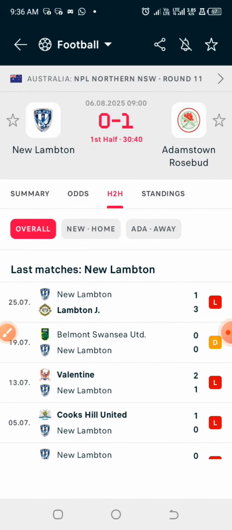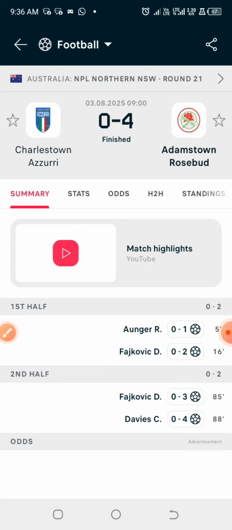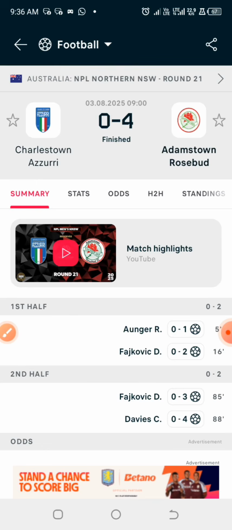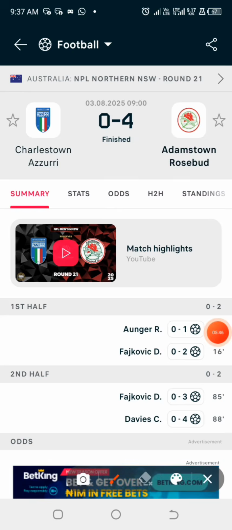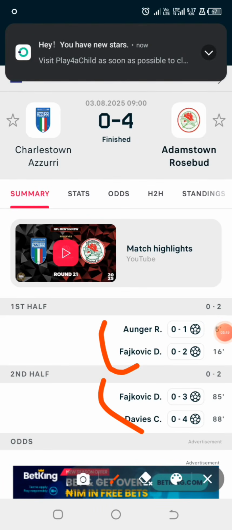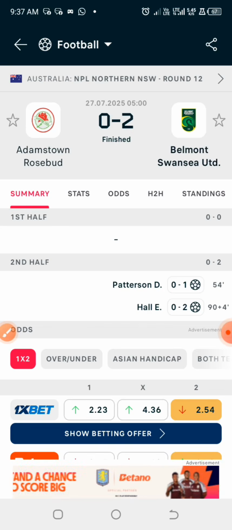Now you go to the away team also. Let's check the last two. But don't forget, I said last 10 is what you are going to check. I'm just using the last two as an example in this particular video so that I won't take much of our time. For the away team, in the last game they scored 2 goals in the first half, 2 goals in the second half. Then you go again to the last 2 games: 0 goals in the first half, 0 goals in the second half.